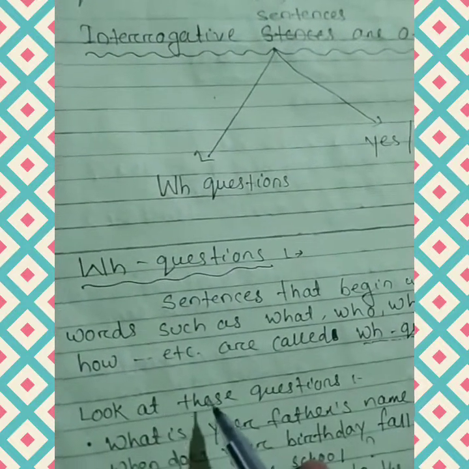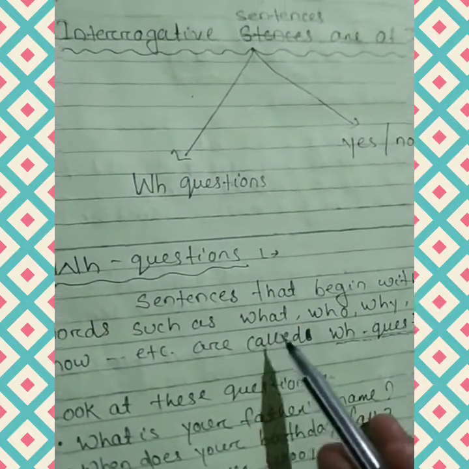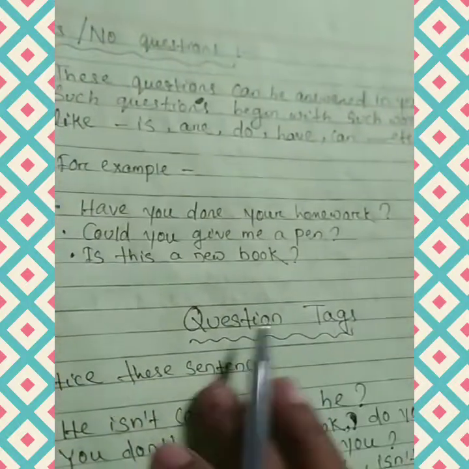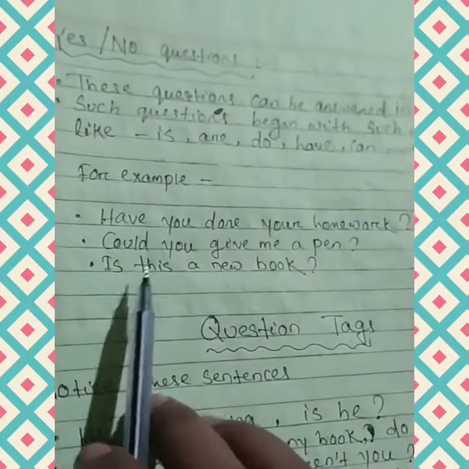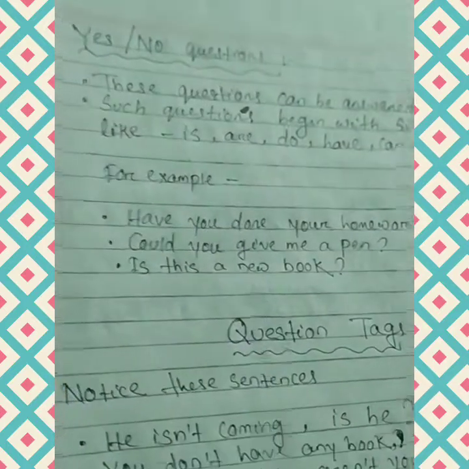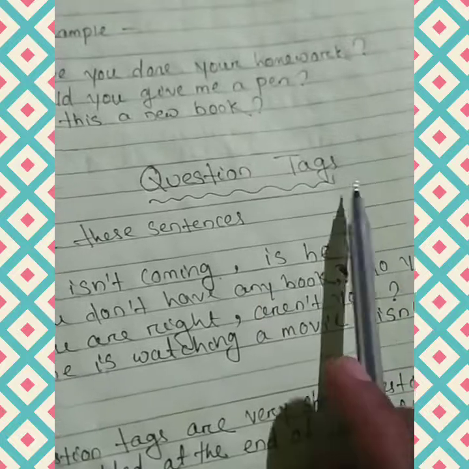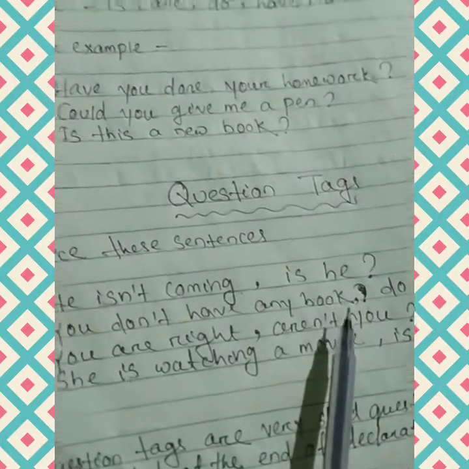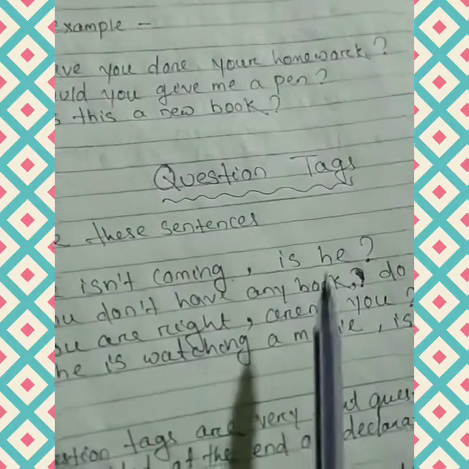WH questions begin with WH words like what, who, why, when, how, and yes/no questions begin with auxiliaries like have, could, is, can, do, are. Then we learned about question tags. Question tags are short questions added to the statement.